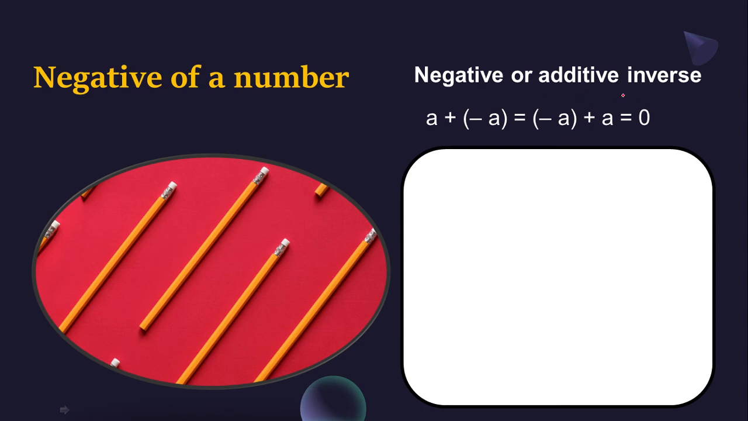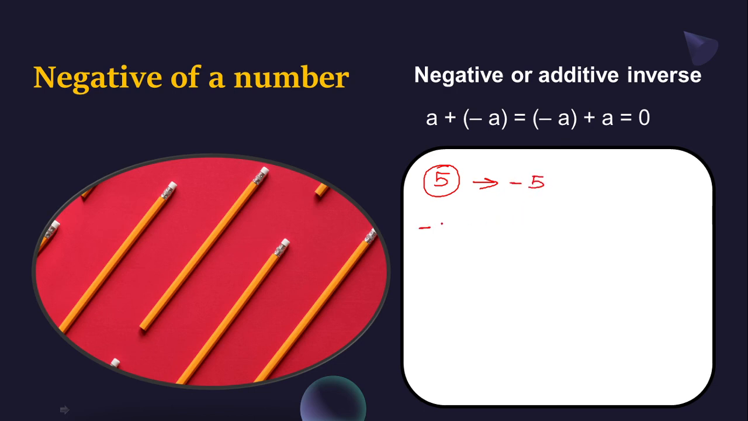Now what is this additive inverse, children? Suppose I have a number 5 and I ask you to write the additive inverse of this number 5. Simply, what you have to do is reverse its sign. It is a positive 5, so its additive inverse is going to be minus 5.